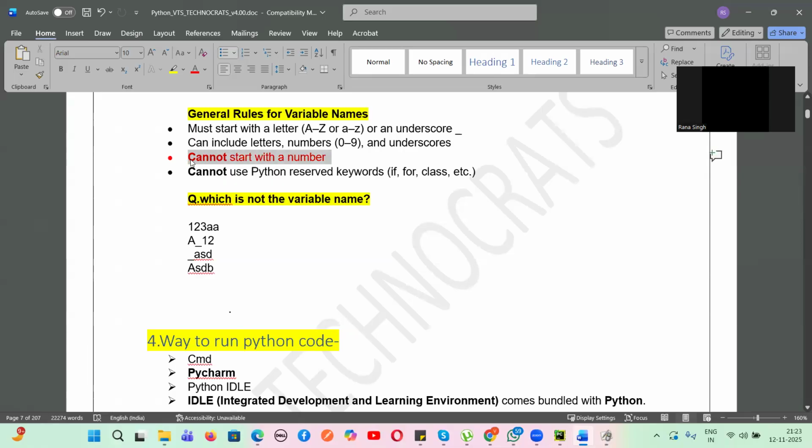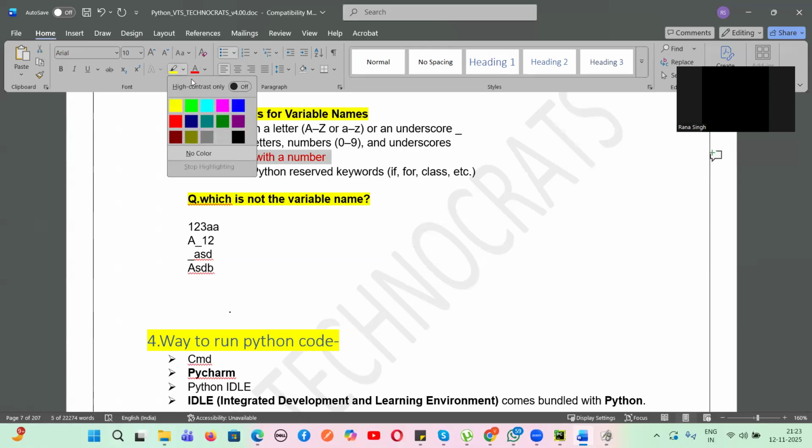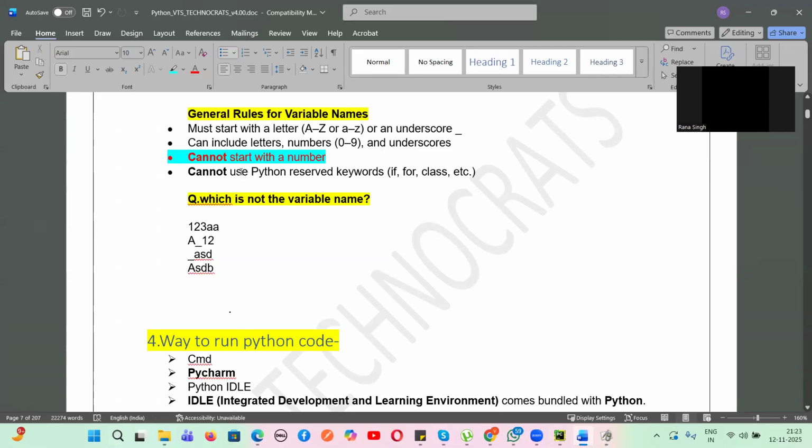This is very important. Sometimes they ask an interview question: is this a variable name or not? You can see that it cannot start with a number, and it cannot use Python reserved keywords. There are some reserved keywords which have a specific meaning, like if, for, class, etc. So a variable cannot start with this kind of reserved keyword. As we know, it cannot start with a number, so this is not a variable name.